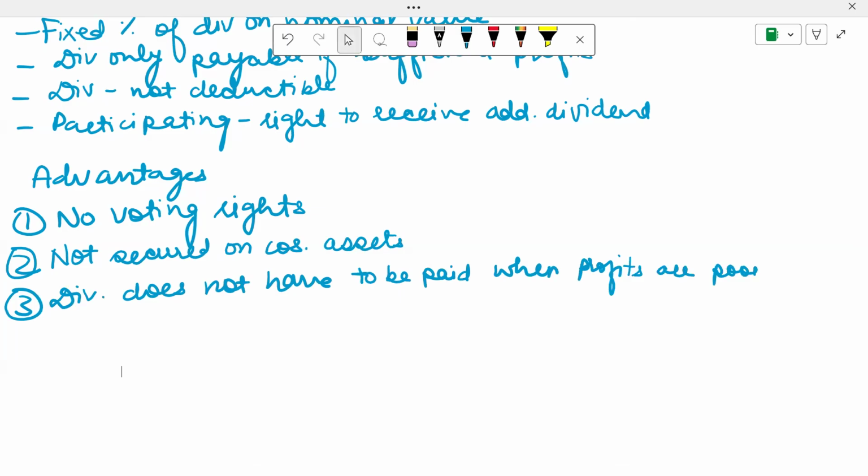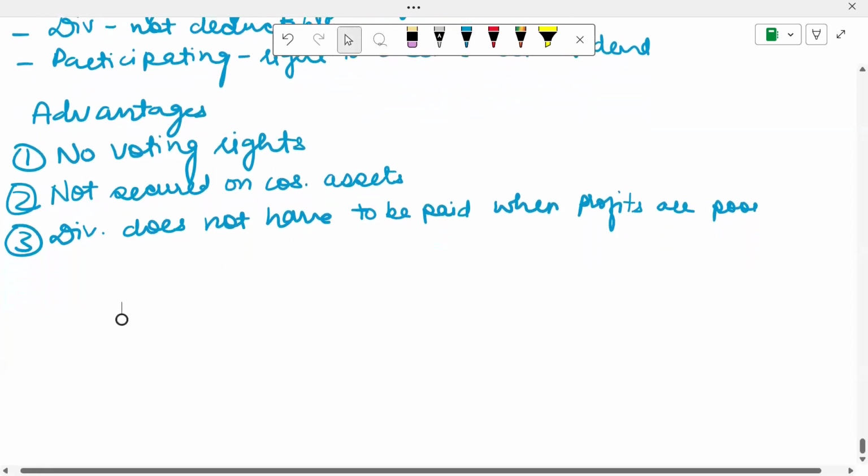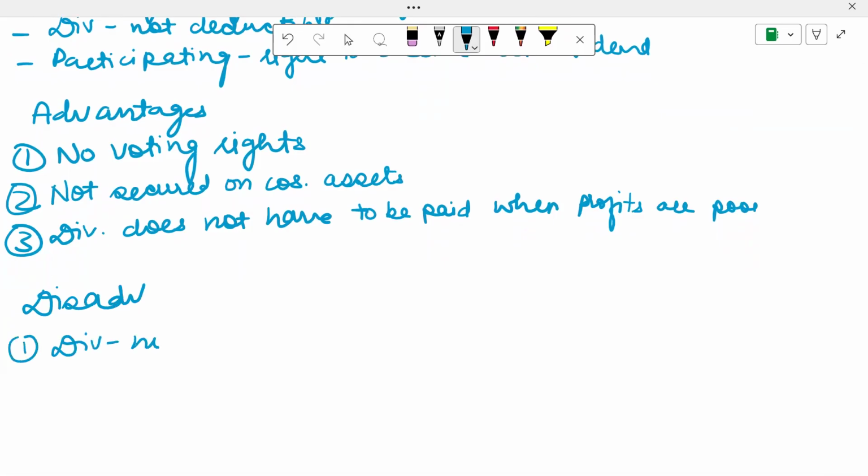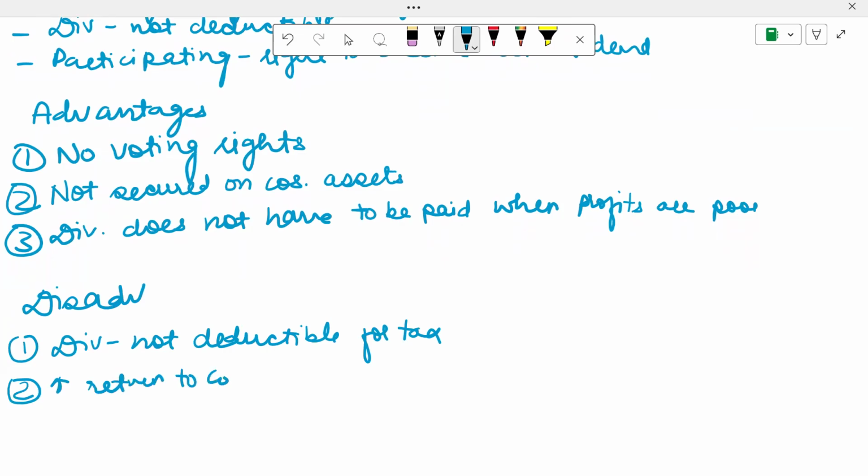Now, let us also talk a little bit about the disadvantages. Number one being that the dividend is not tax deductible. And another one being that the company needs to pay a higher return to compensate for higher risk than debt.